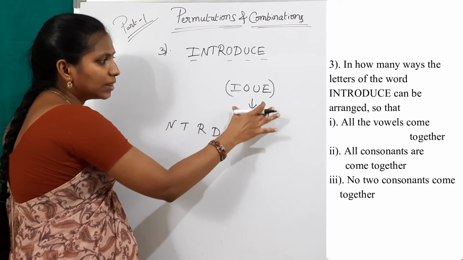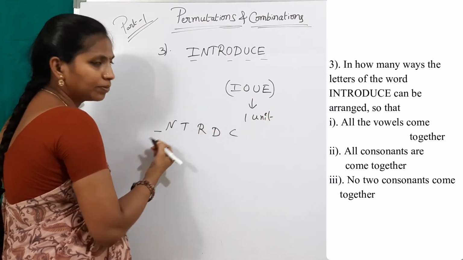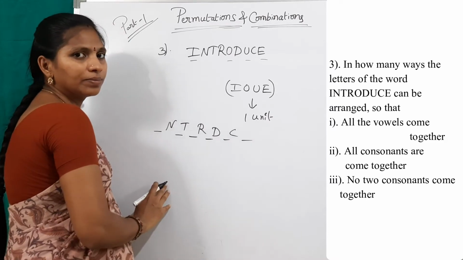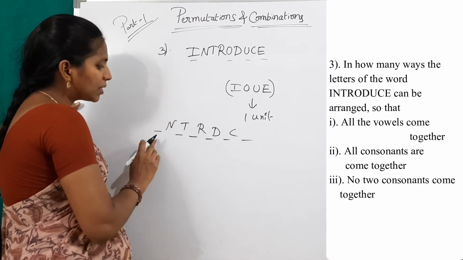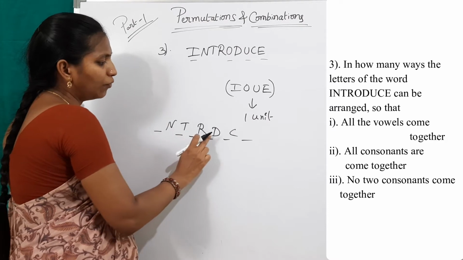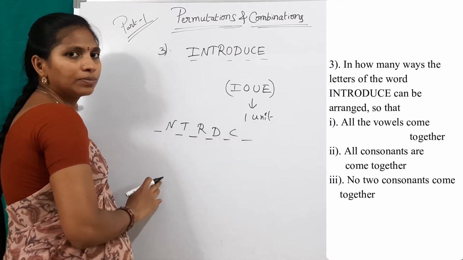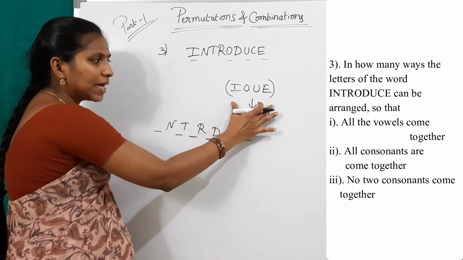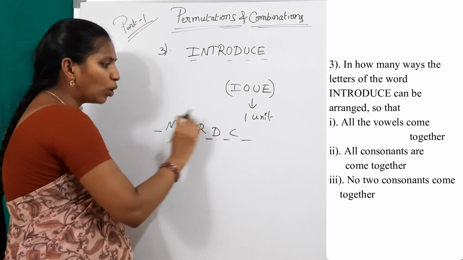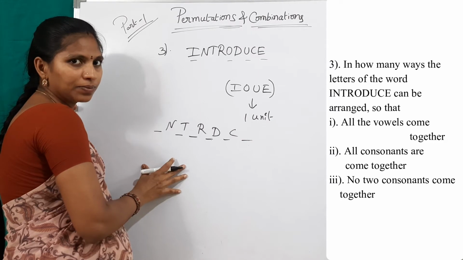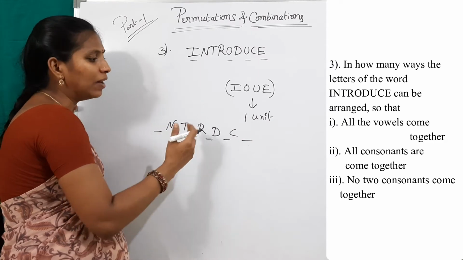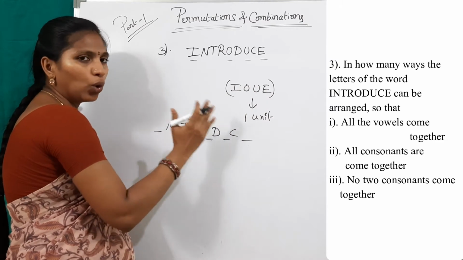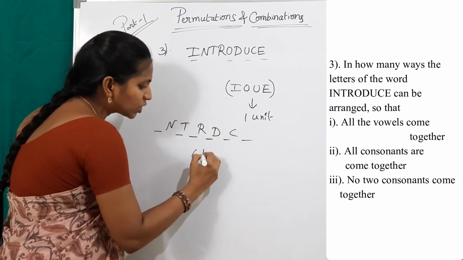We can place this unit here or here or here, here, here or here. How many places are there? 1, 2, 3, 4, 5, 6. Totally 6 places are there. We can place this entire unit in any one of these 6 places. So there are 6 possible ways to place this entire unit I, O, U, E. So 6 factorial